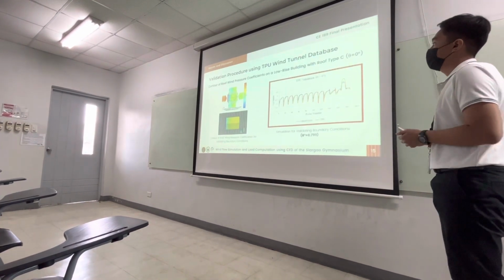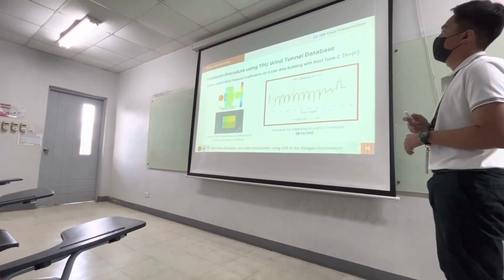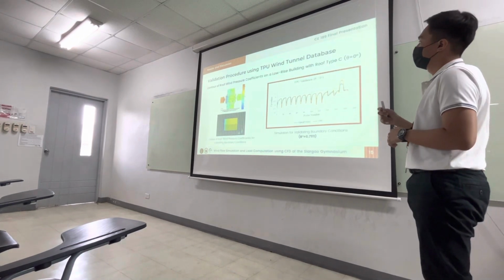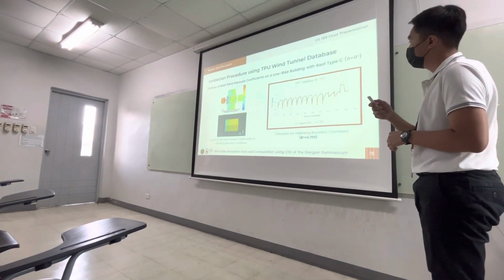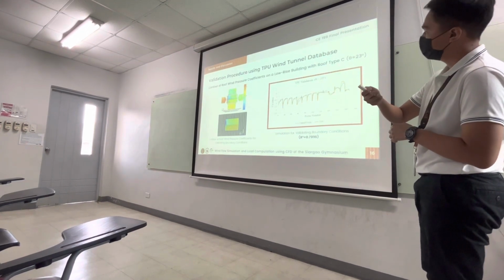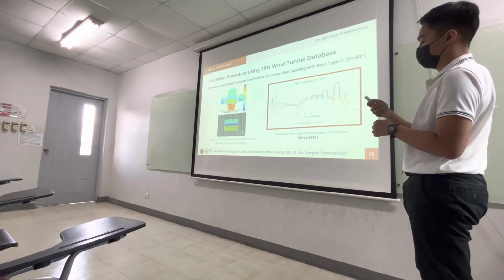After the mesh generation and modeling, the validation procedure was conducted to determine and to validate the initial boundary conditions for the wind flow simulation. The objective is to replicate the results of the TPU wind tunnel database for wind incidence angles of 0 degrees, 23 degrees, 45 degrees, 68, and 90 degrees.